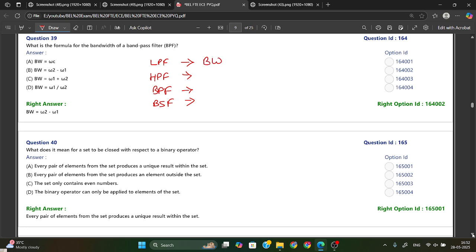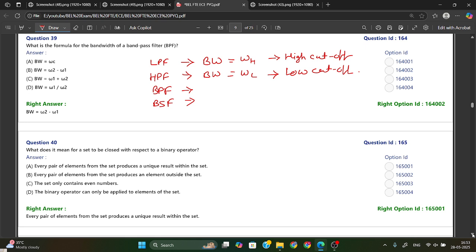For low pass filter the bandwidth will be WH, and for high pass filter the bandwidth will be WL, where WH means the high cutoff frequency, and WL is your low cutoff frequency.